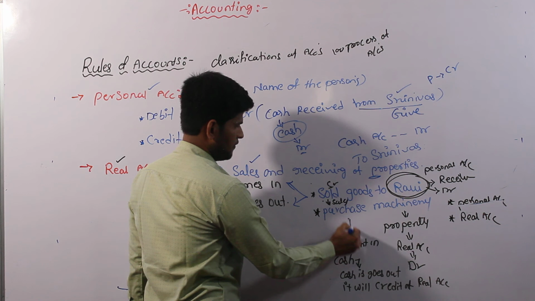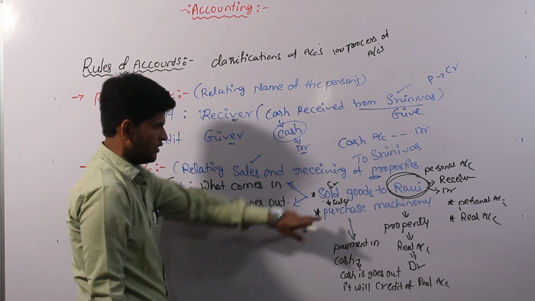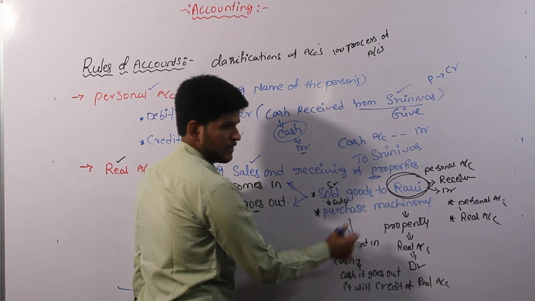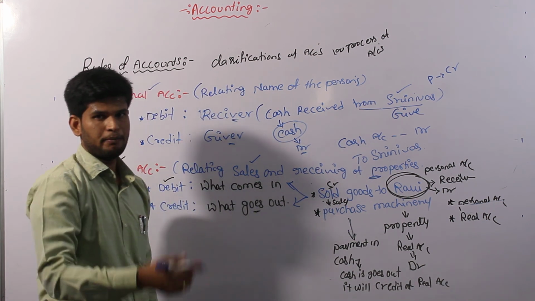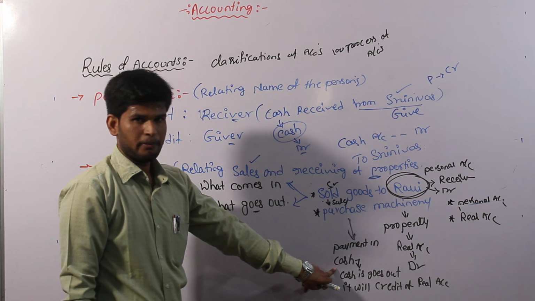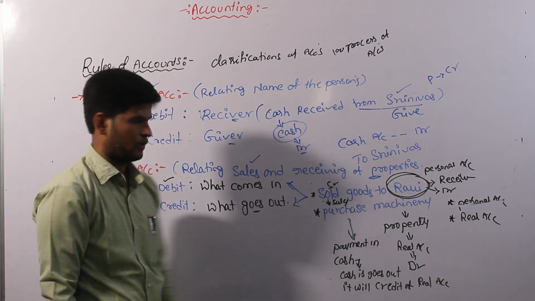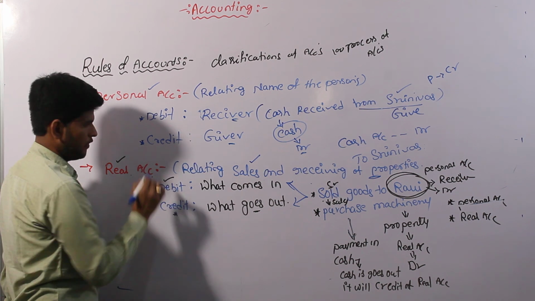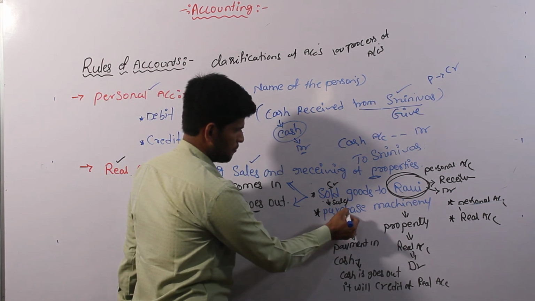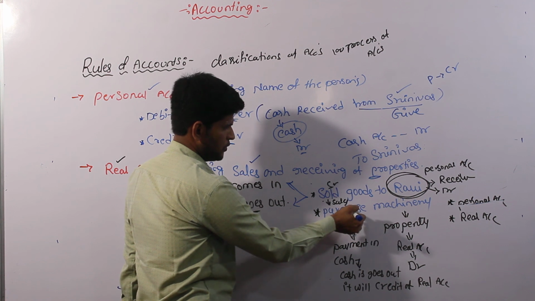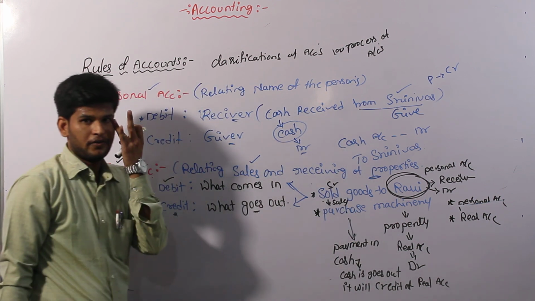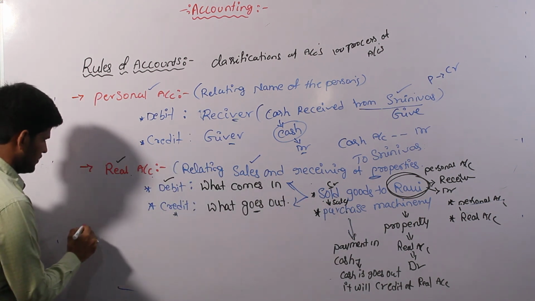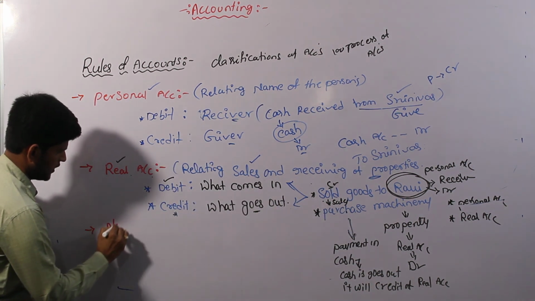And come to the second one, the credit side of the transaction in purchase machinery. The purchase is always payment in cash. So we are purchasing the machinery, we have to pay the cash. When we are going to pay the cash, cash is always goes out. So according to real account, what goes out is there in credit side of real account. So that's the reason I'm going to credit the purchase transaction in terms of cash. And come to the third rule. And the most important rule, nominal account.